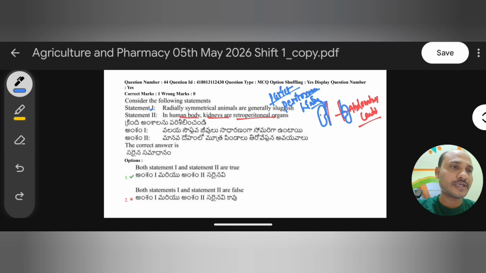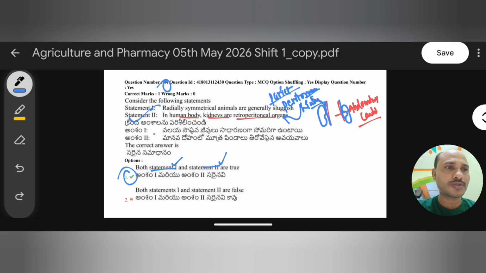Hence, organs lying behind the parietal peritoneum are known as retroperitoneal organs. In the human body, the kidney is a retroperitoneal organ because it is surrounded by the parietal peritoneum lining around the abdominal cavity. So this statement is also right. Both statement 1 and statement 2 are true, so the right answer is 1.